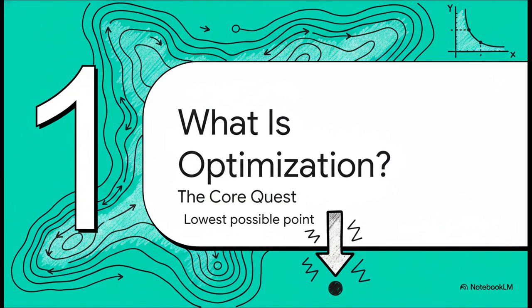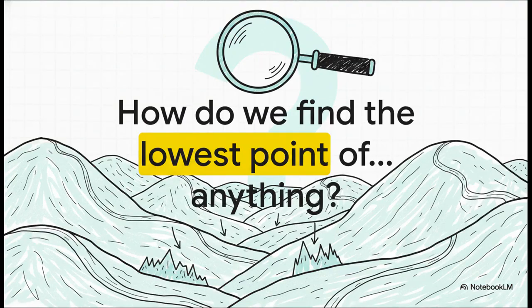All right, first up, what is all this optimization stuff anyway? At its very core, it's really just a quest to find the lowest possible point. That's it. To get a feel for this, imagine you're dropped in the middle of a huge hilly landscape. Your whole mission is to find the lowest valley in the entire area. So, where do you start? You can't see everything at once, right? It's a huge challenge. And that's exactly the puzzle that optimization tries to solve.